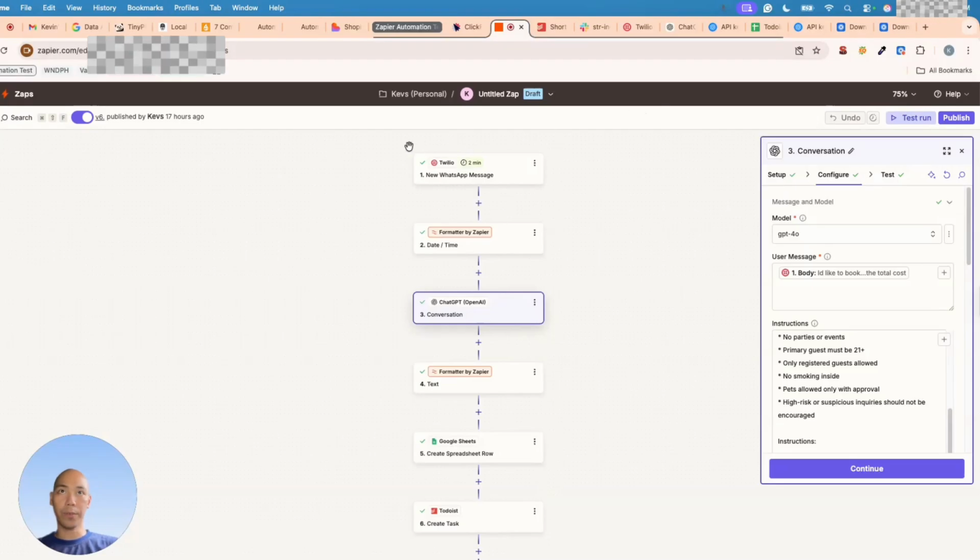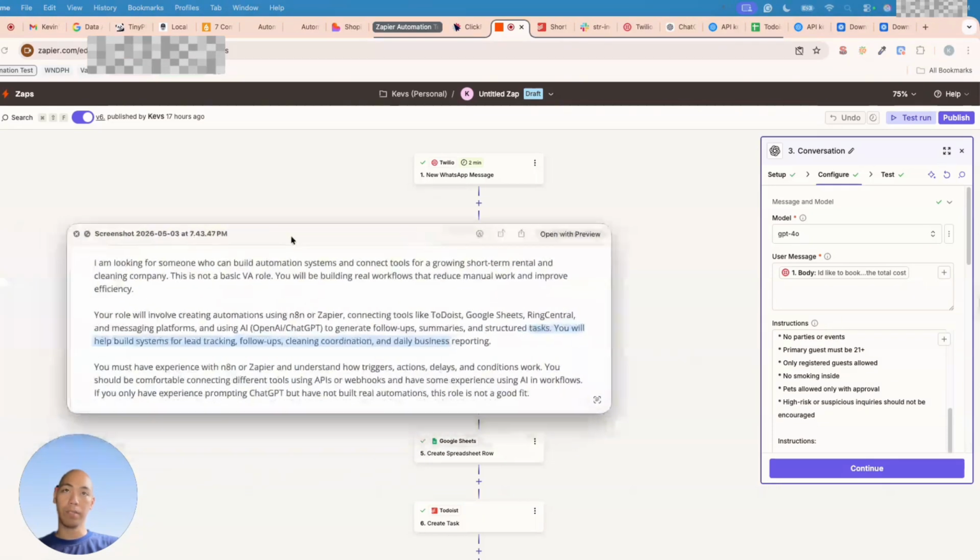Alright guys, so in front of you is the automation system I made using Zapier. And maybe you are wondering why and what this automation system is for. So this system is for a short-term rental business. And the reason why I created this is because I found a job post in Upwork. So let me show you.